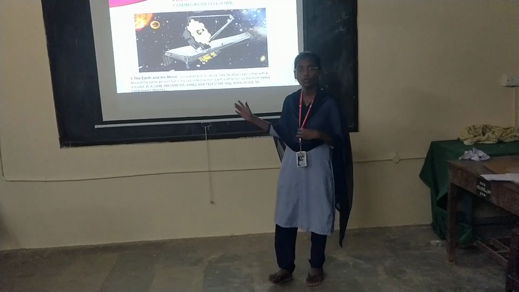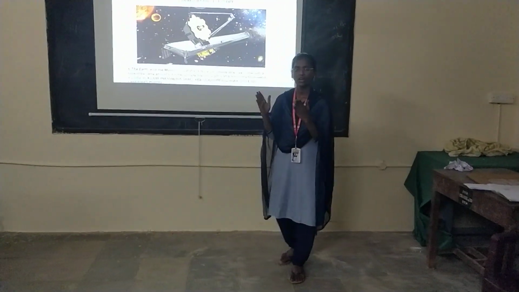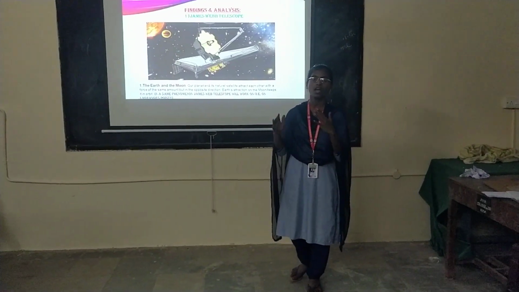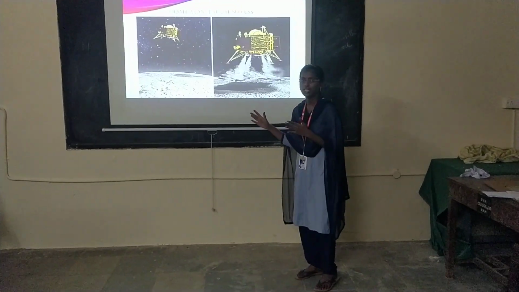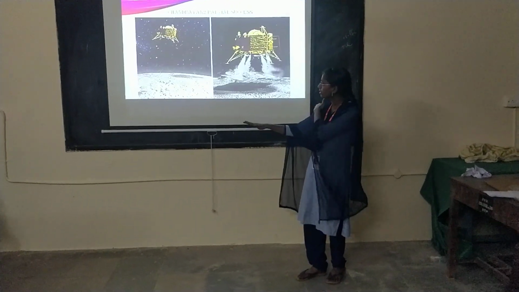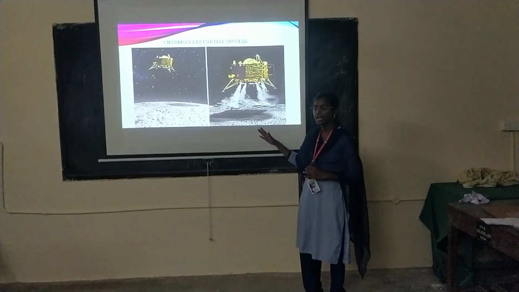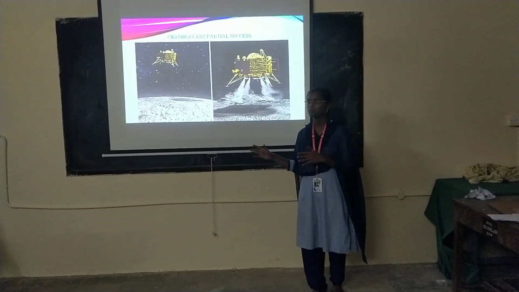This is only possible with the launching of rockets. If rockets are not launched properly, it is only because of a lack of application of Newton's third law. Our scientists launched the Chandrayaan rocket, and it partially collided due to a lack of Newton's third law.